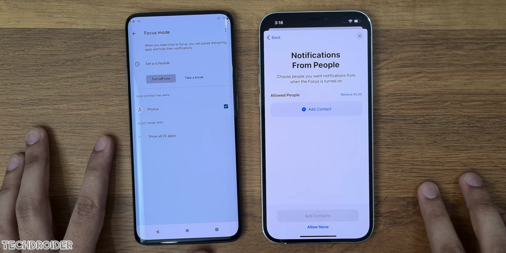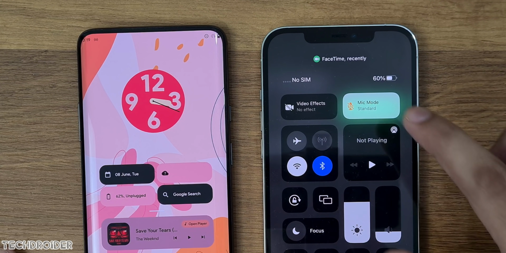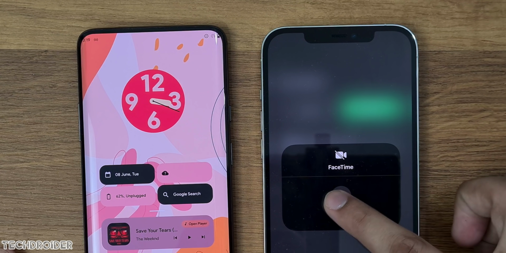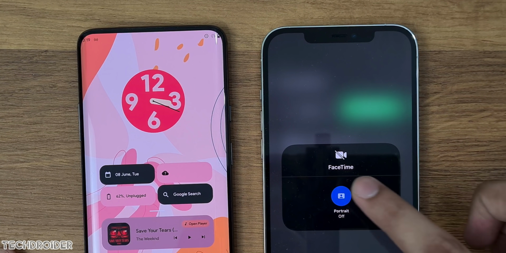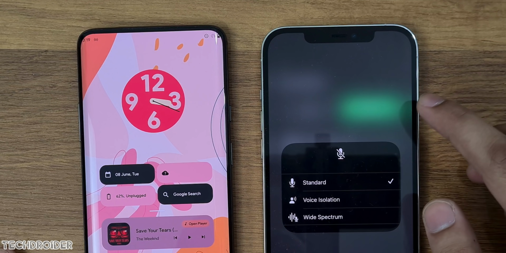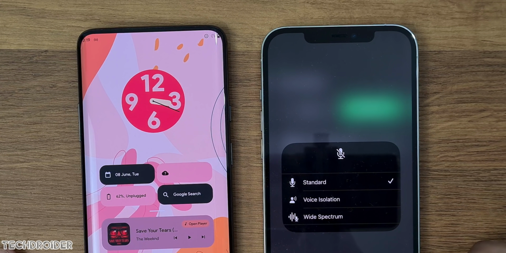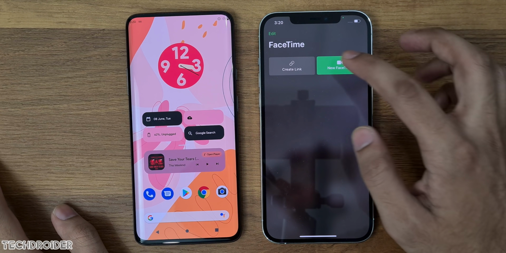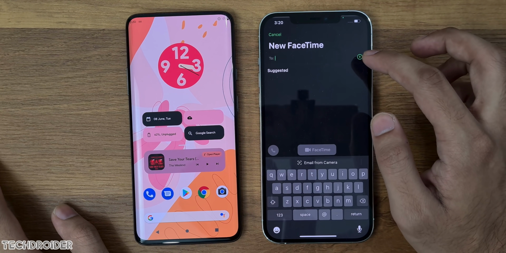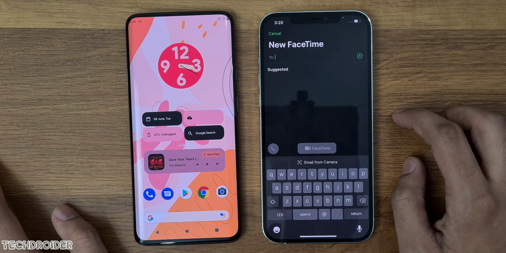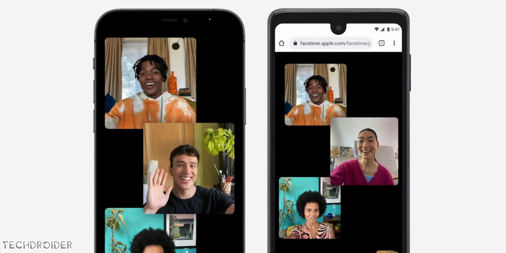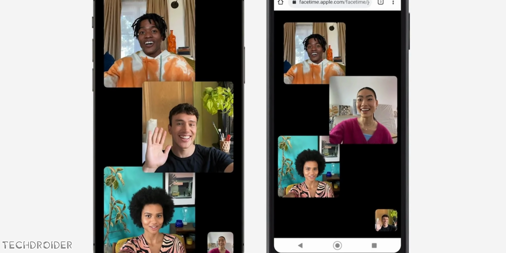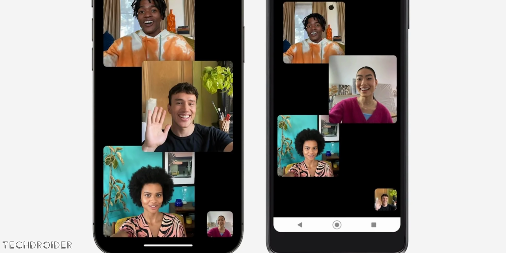iOS 15 also got new Control Center tiles for FaceTime, like when you are video chatting you can access some new features to mute the mic or set video effects, like enabling portrait mode. Exciting news for you all, FaceTime can also let you share live music or videos so that you and your friends can watch it together, and this looks impressive. In addition to this, good news is FaceTime is coming to Android and Windows via browser, so yeah, you will see fewer features in there but a great alternative to Zoom or Meet.